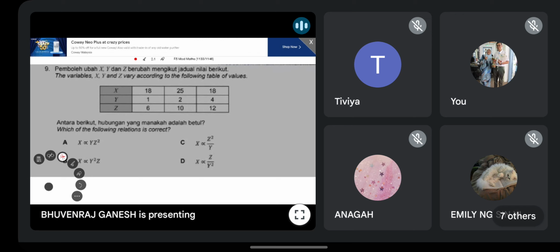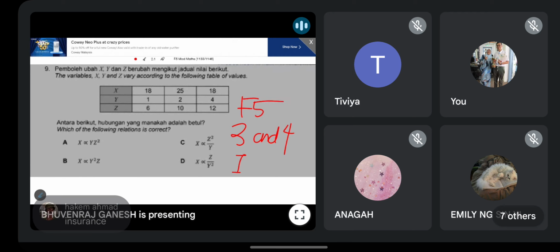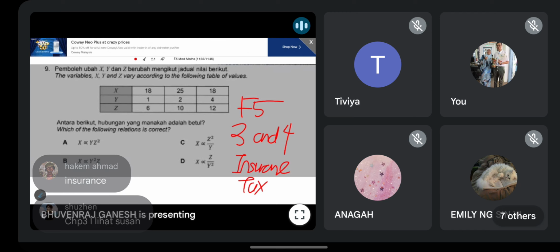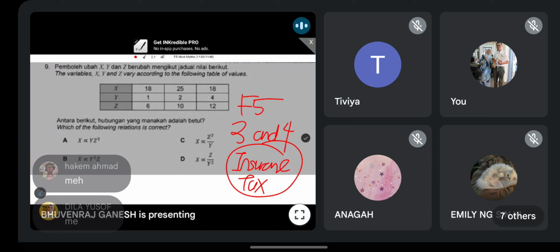Usually for Form 5, they like to test on chapter 3 and 4. Later you see lah guys, Form 5 chapter 3 and 4. I swear you will hate the chapter. They talk about insurance and tax. Who don't like this chapter? I think it's a lot of menghafal. You need to memorize a lot.